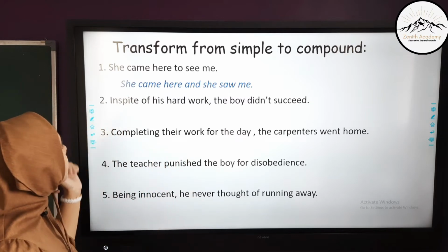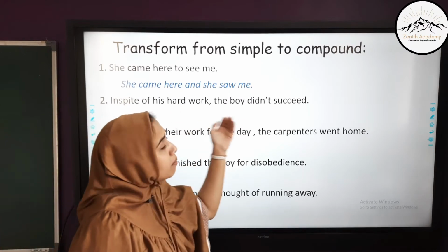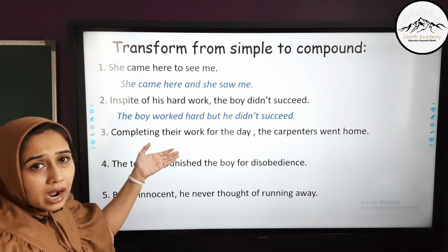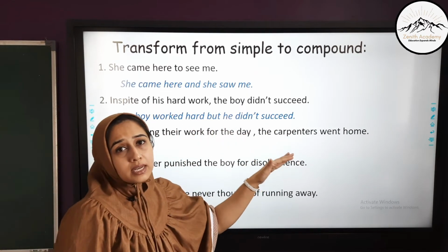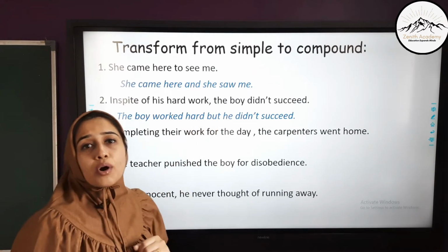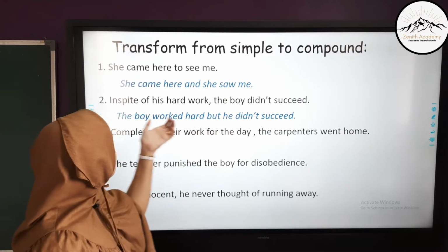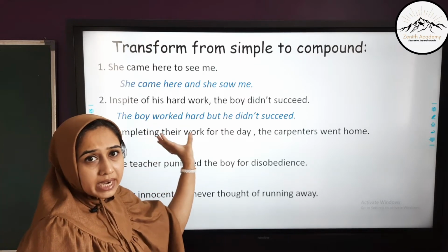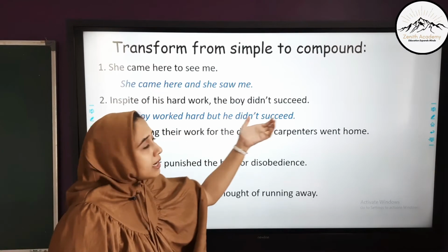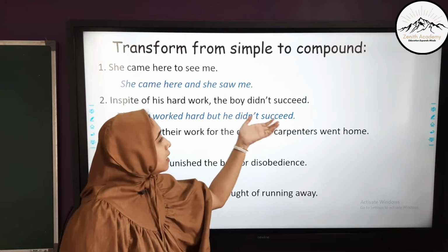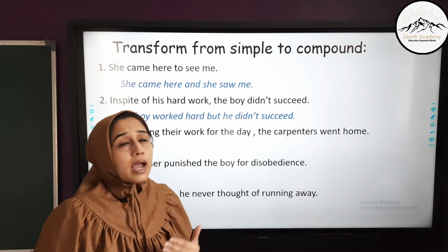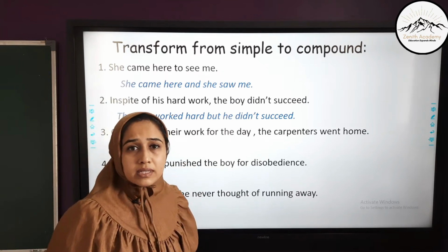The next one is, in spite of his hard work, the boy didn't succeed. The boy worked hard, but he did not succeed. We are using but as the coordinating conjunction. Also, the boy worked hard: the boy is the subject, worked hard is the predicate. He didn't succeed: he is the subject, didn't succeed is the predicate. The meaning remains the same and also we have transformed the sentence.